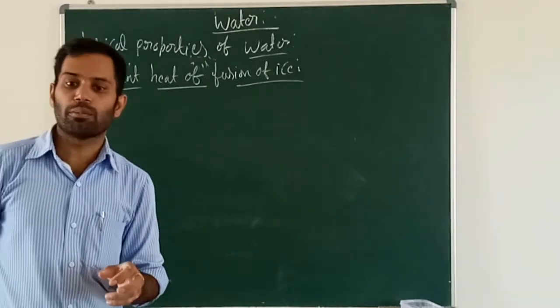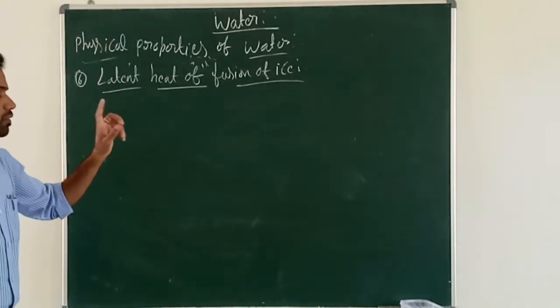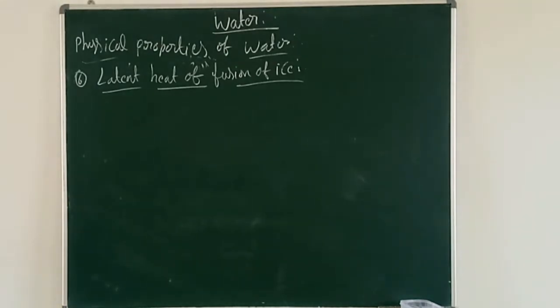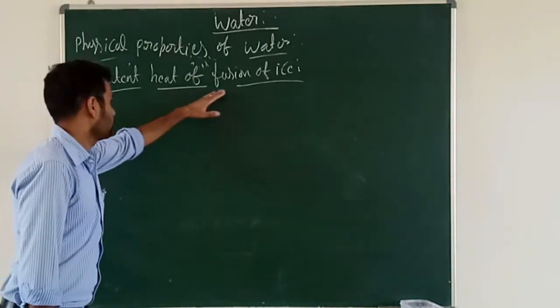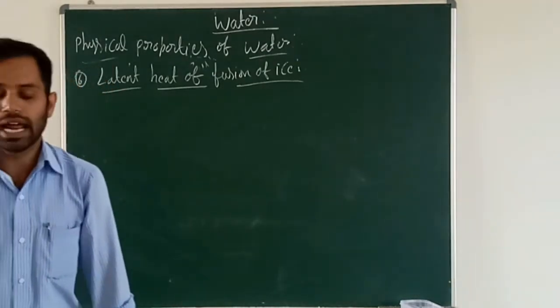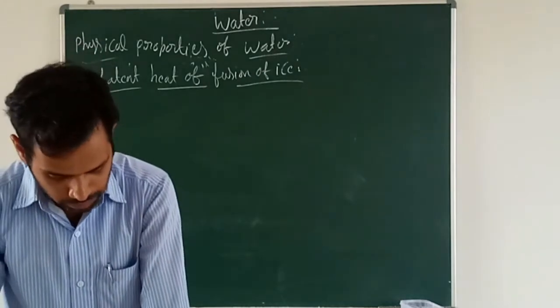The sixth physical property of water is latent heat of fusion of ice. So before latent heat of fusion of ice, first tell me, what is the latent heat of fusion?